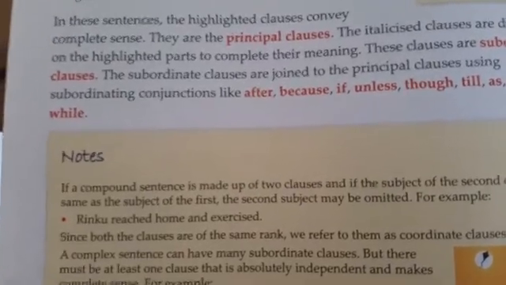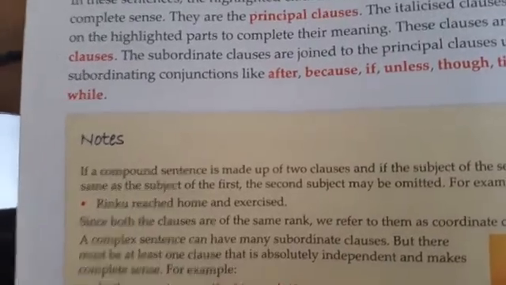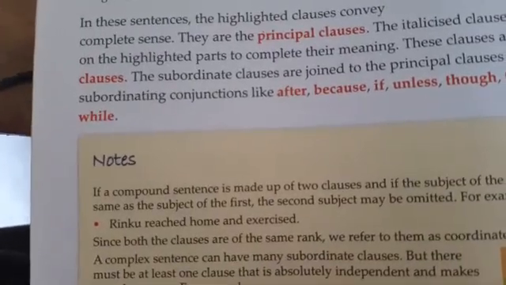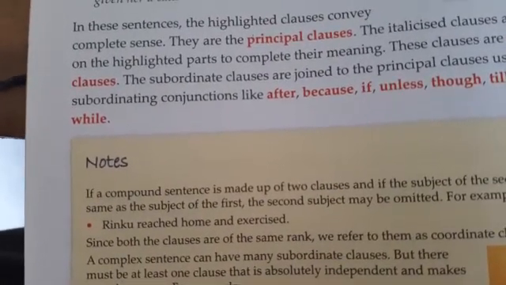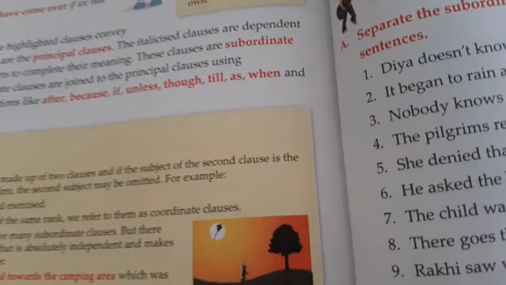These are the subordinating conjunctions that are used in the joining of complex sentences. So these are the points that we have learned about simple, complex, and compound sentences.